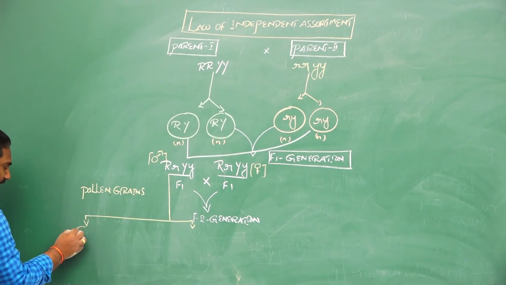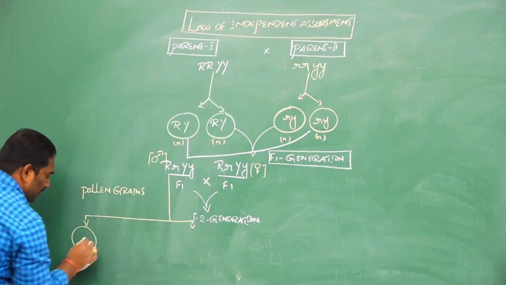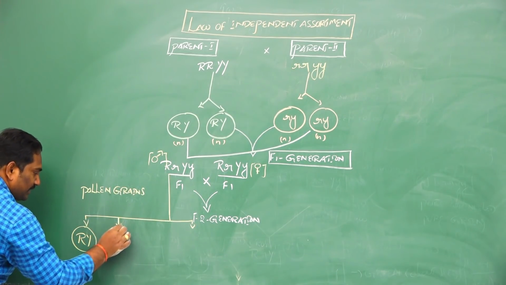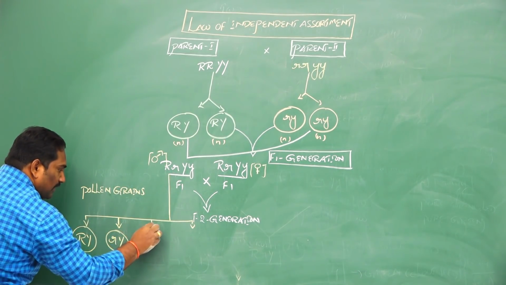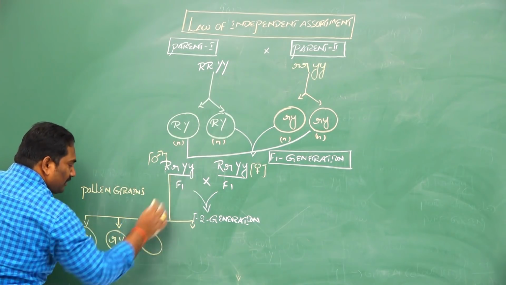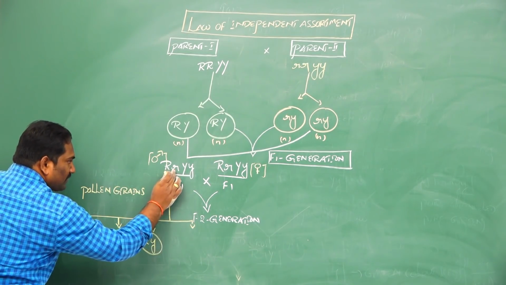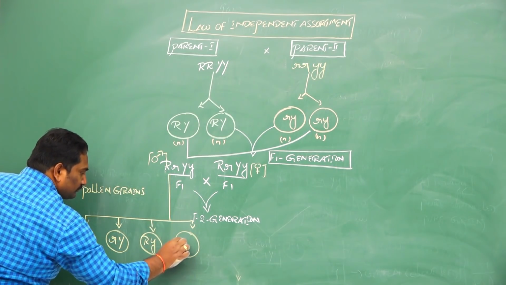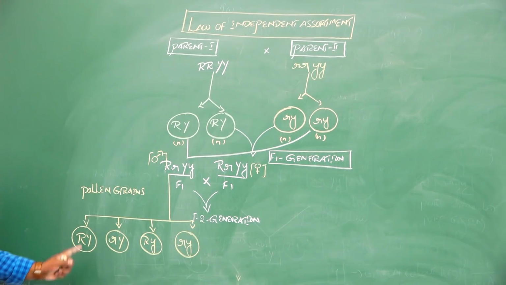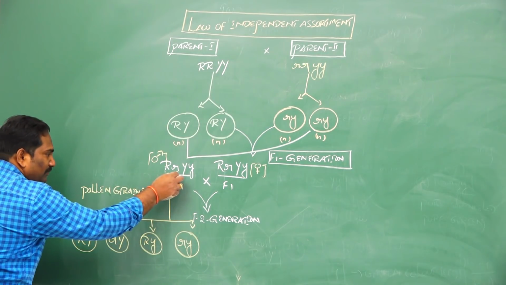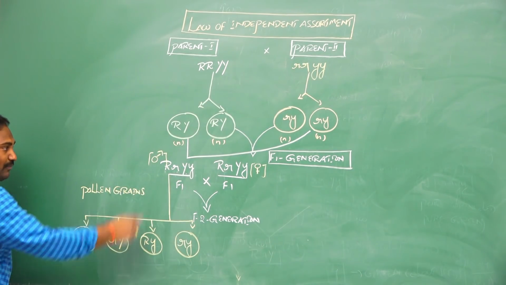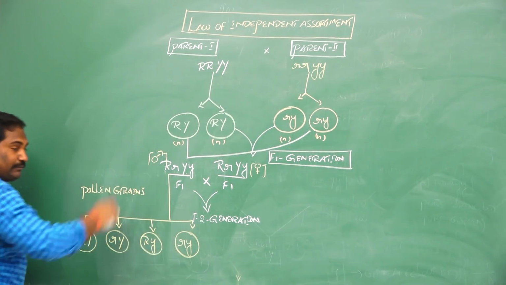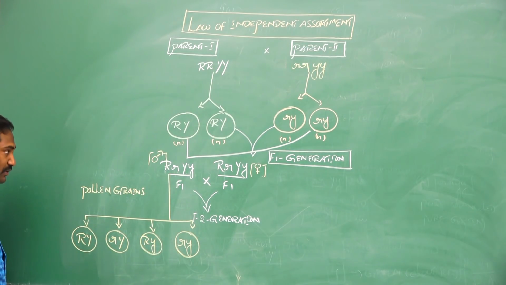The first gamete is capital R, capital Y. Second gamete, small r, capital Y. Third gamete, capital R, small y. Fourth gamete, small r, small y. So four different pollen grains or male gametes are produced from the heterozygous rounded shape of seeds and yellow color seeds male parent.